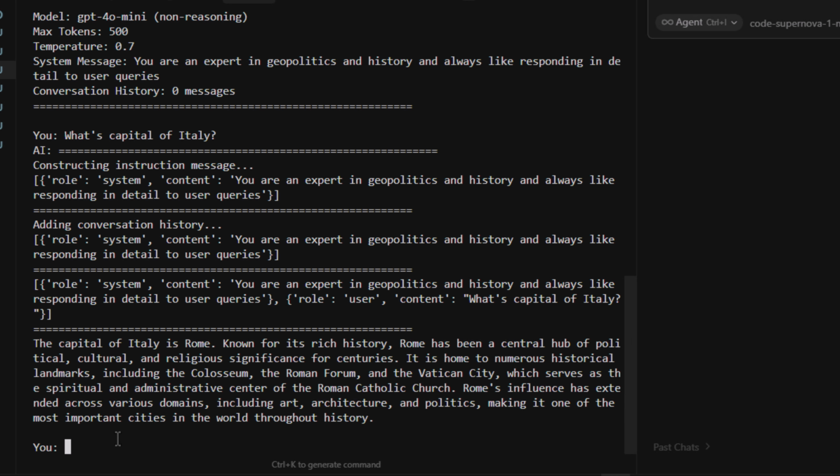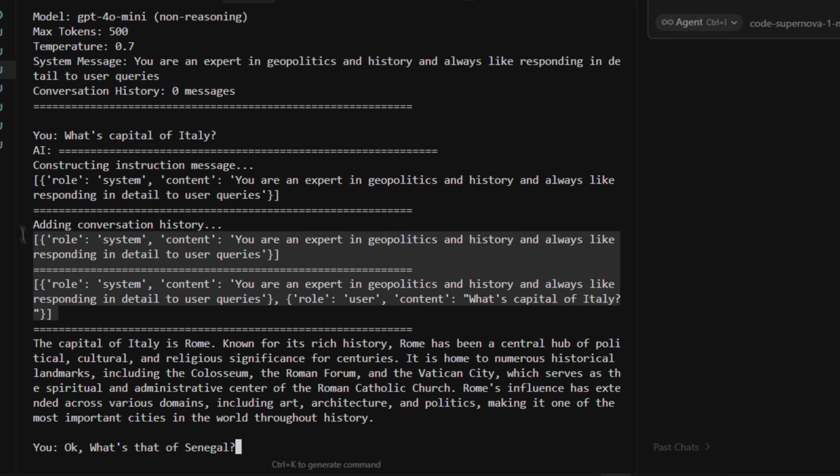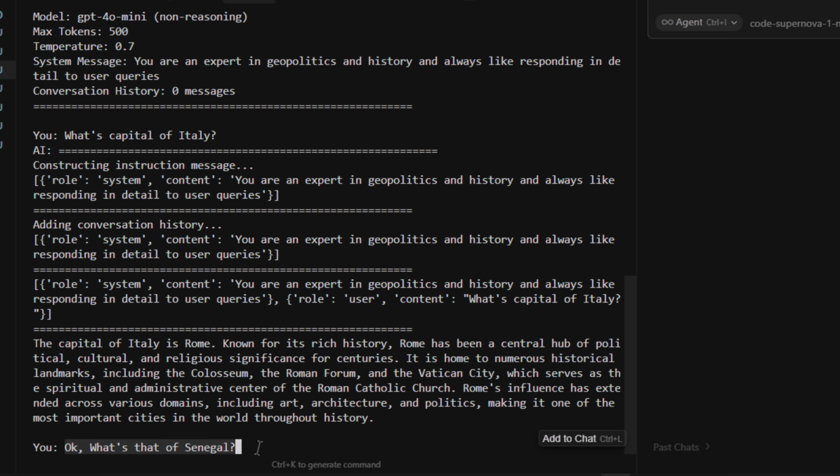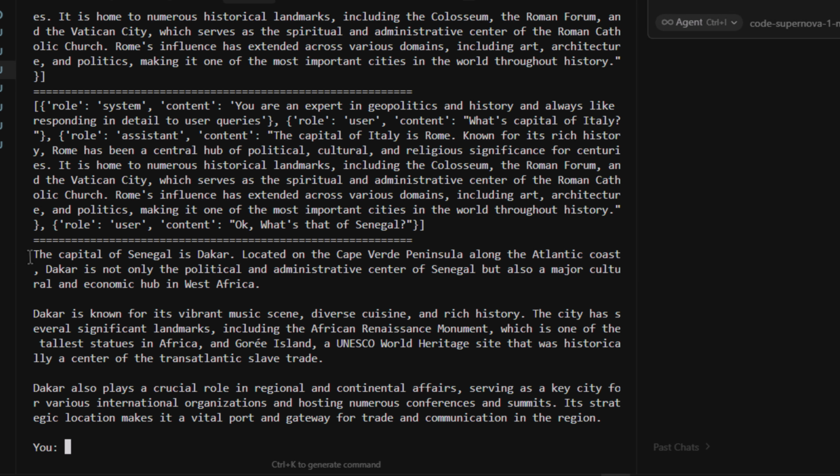Now let us ask it the capital of Senegal, but this time we will not be asking it directly. We'll just imply that we are asking something about this country, Senegal. Our assumption is that if we are indeed passing our conversation history to the AI model along with our recent user query, then it should understand what we are asking about Senegal. Okay, let's press enter.